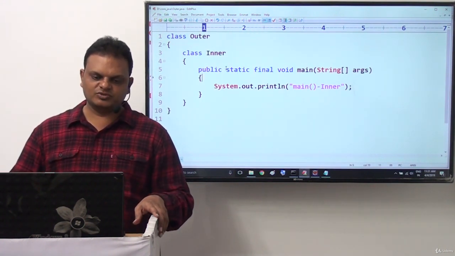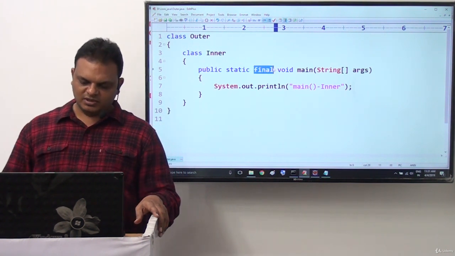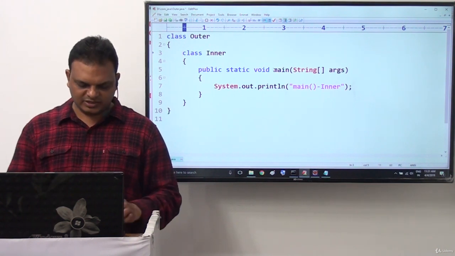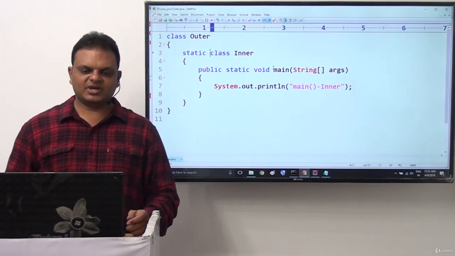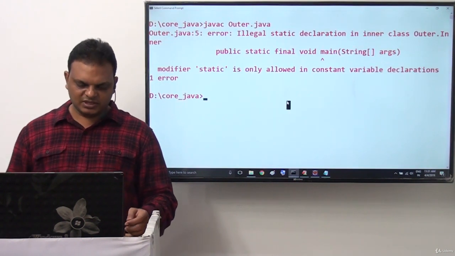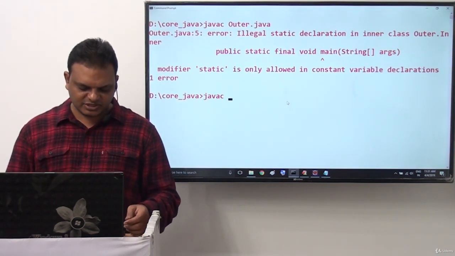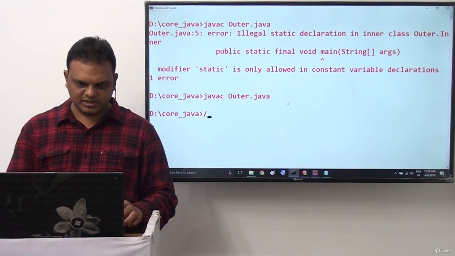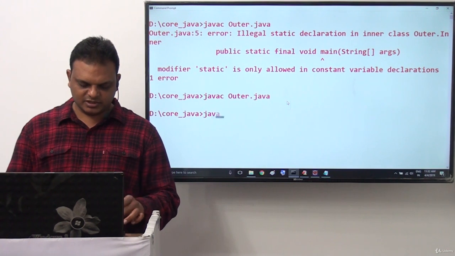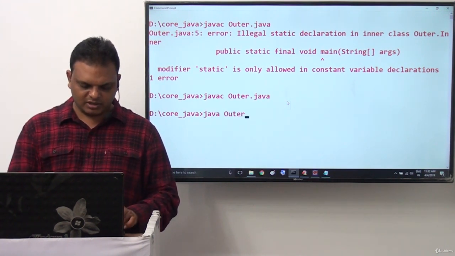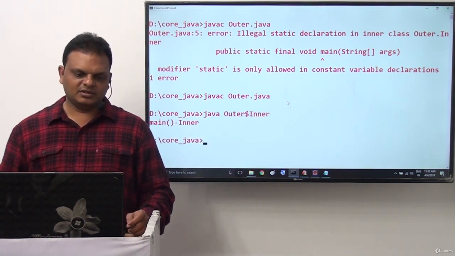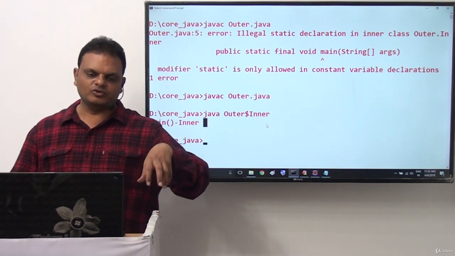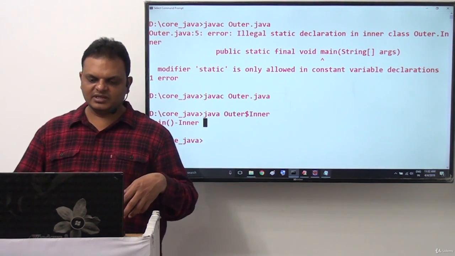So finally, the conclusion is which one? It is possible to declare a main method inside inner classes, but the respective inner class must be a static inner class. Only inside a static inner class are we able to declare a main method. javac Outer.java, compiled successfully. Then java Outer$Inner, here we have to provide it directly. Then only are we able to get the corresponding output. So this is the way we declare a main method inside inner classes.